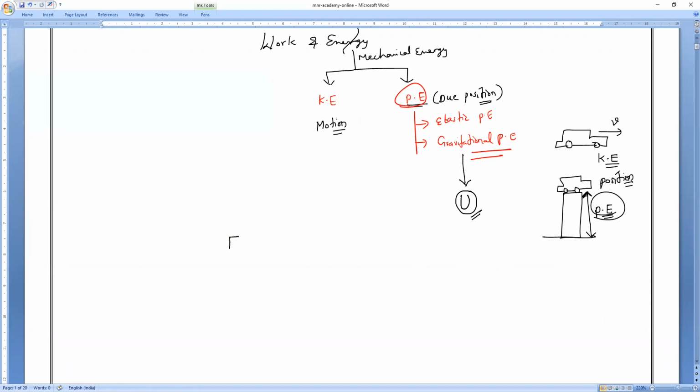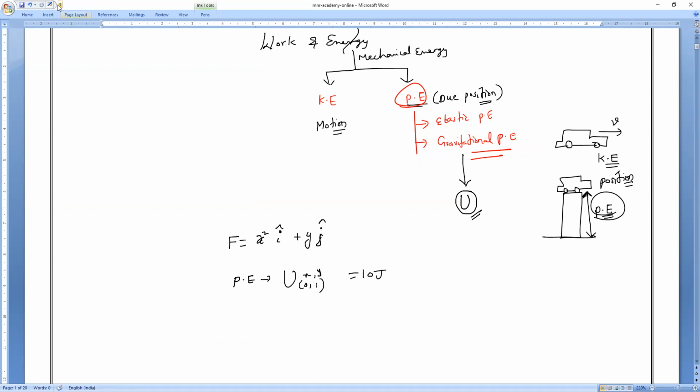Now, for example, sir, what is the use of this chapter? What is the use of this concept if you want to learn? For example, the given applied force is x square i cap plus y j cap. Now, at this point, suppose for example, they mention the potential energy at 0, 1, where 0 means x and 1 is what? Everybody? y point, which is equal to 10 joules.